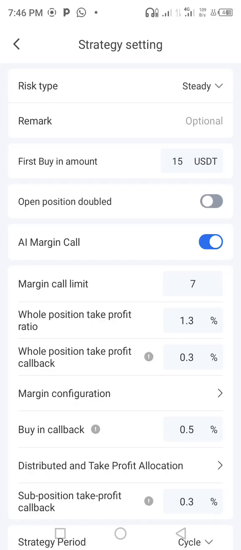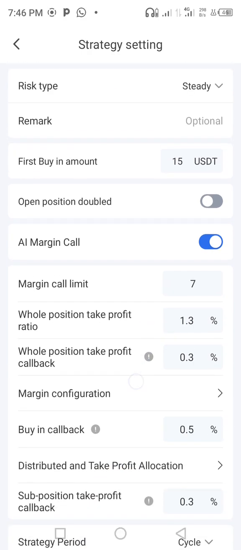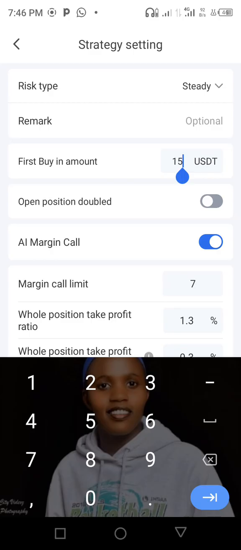We want to set this strategy maybe at a 3%, but here you can put your first buying amount as $15 according to the capital you have. If you have a lot of capital, you can even put 20.